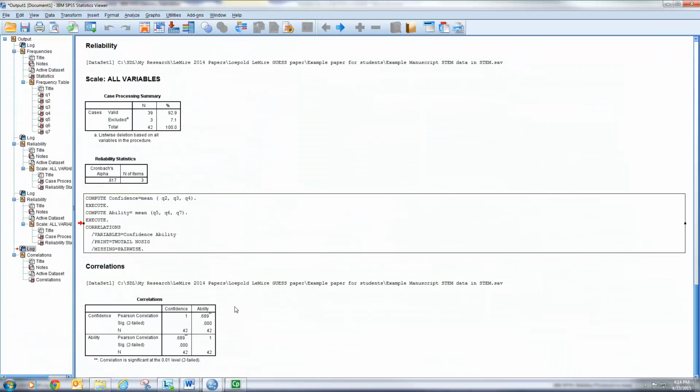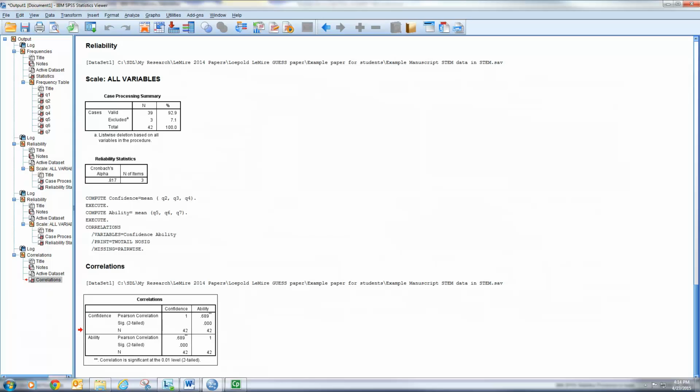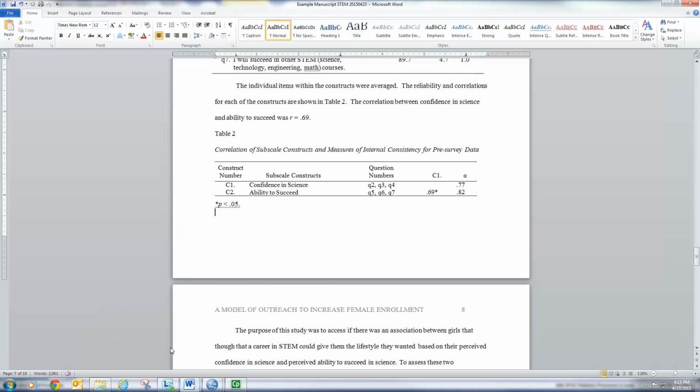And I get my correlation coefficient out here. We see the Pearson correlation coefficient was 0.689, and it has 2 stars, which means I'm going to test it at 0.05. Type 1 error at 0.05, so I'm just going to give it 1 star. It's 0.689, so I'm going to round that to 0.69. If I come back to my manuscript, I'm going to write it right here, 0.69, and I tested it at 0.05, so I give it 1 star, and here's 1 star.